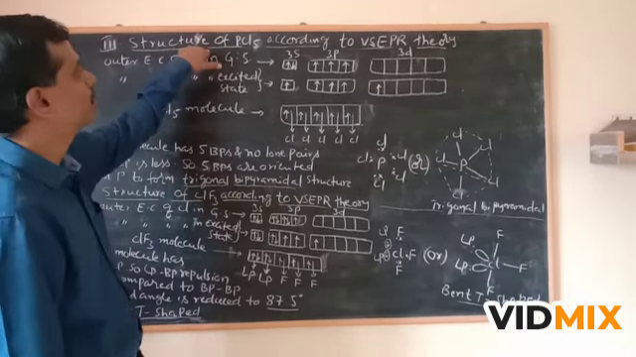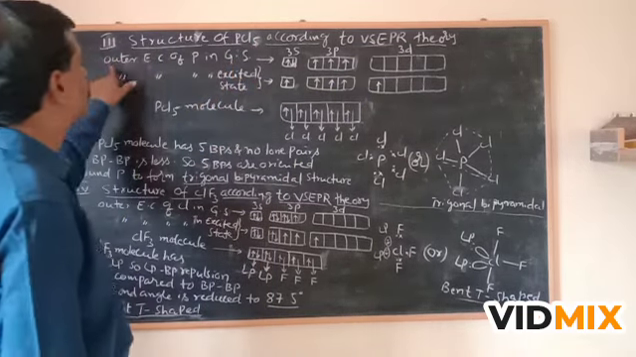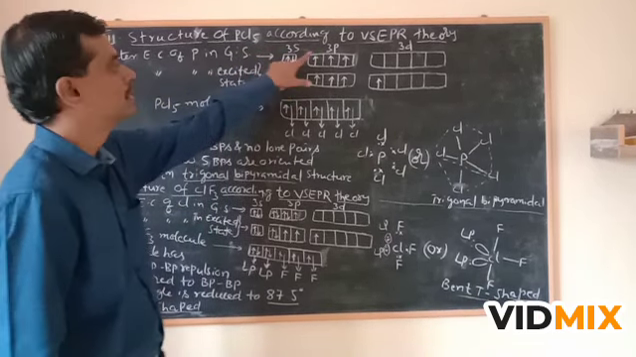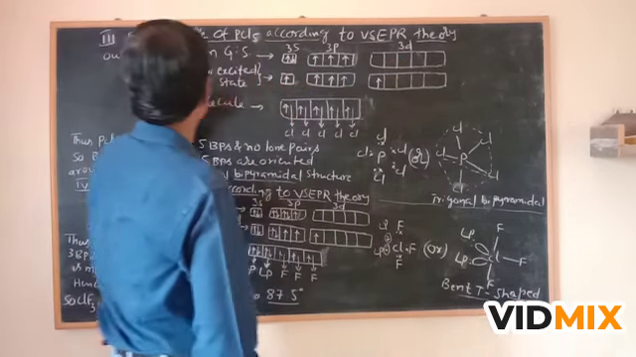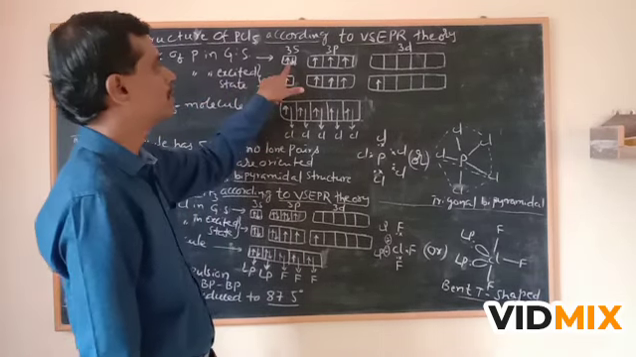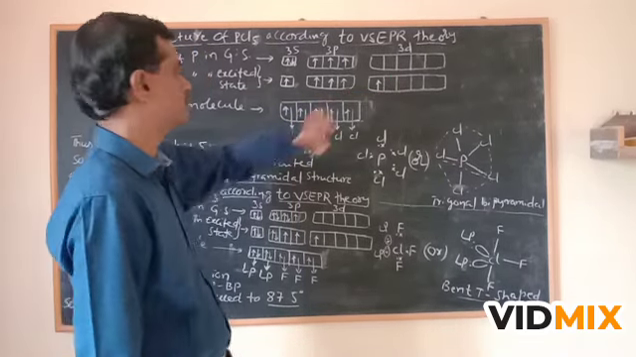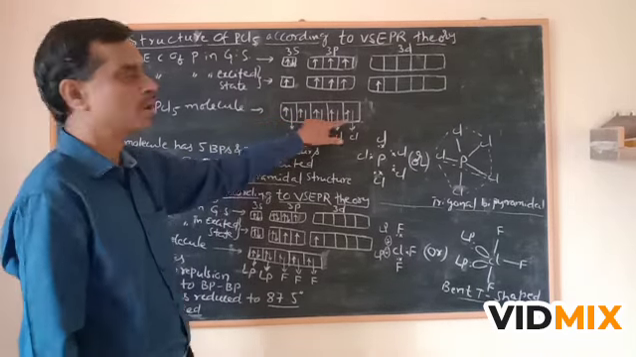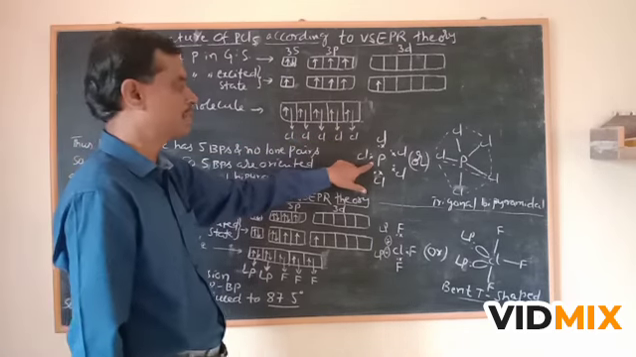Now we will study the structure of PCl5, phosphorus pentachloride, according to VSEPR theory. The outer electronic configuration of phosphorus in the ground state is 3s containing 2 electrons, 3p containing 3 unpaired electrons, and 3d orbitals empty. In the excited state, one electron is shifted to 3d, so in total it has 5 unpaired electrons. Then the PCl5 molecule is formed like this. All 5 orbitals are occupied by 5 chlorine atoms.